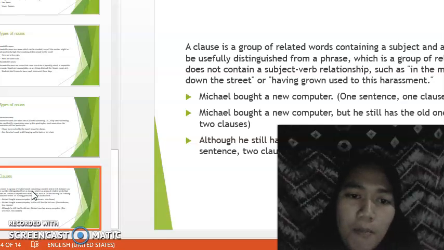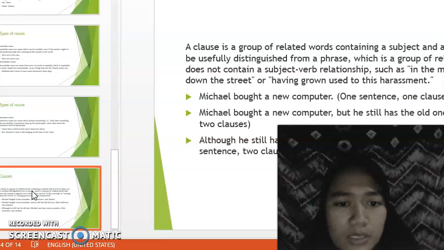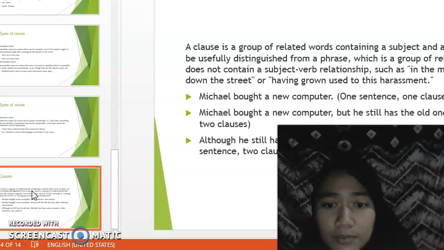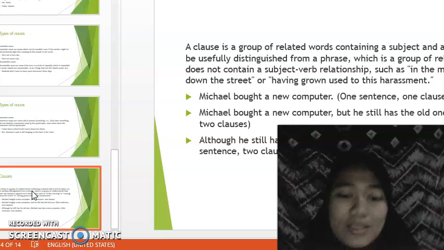For example, Michael bought a new computer. This is one sentence, or one clause. And, Michael bought a new computer, but he still has the old one. One sentence, and this is two clauses. And, although he still has his old one, Michael now has a new computer. This is one sentence and two clauses. Okay, thanks for your attention.